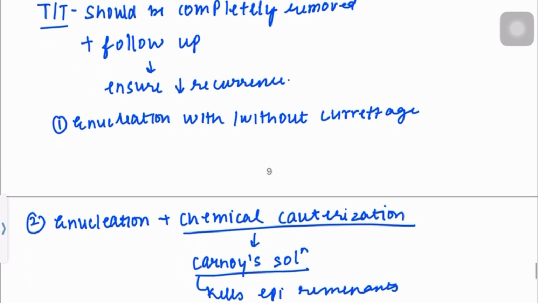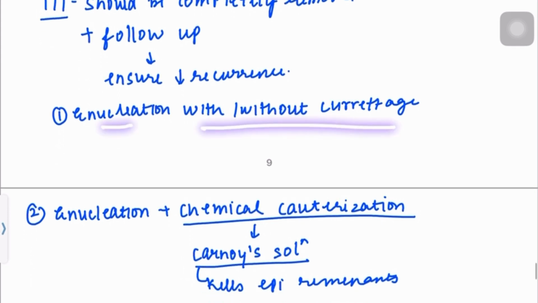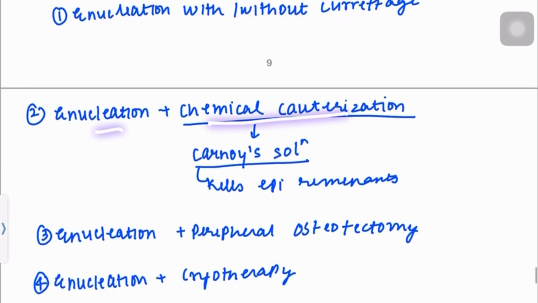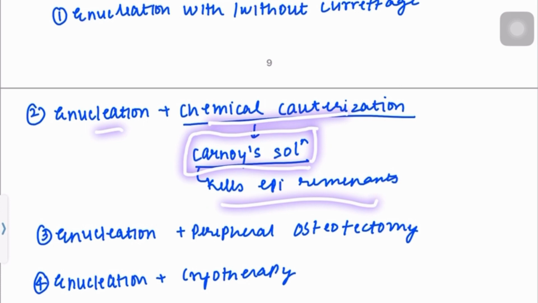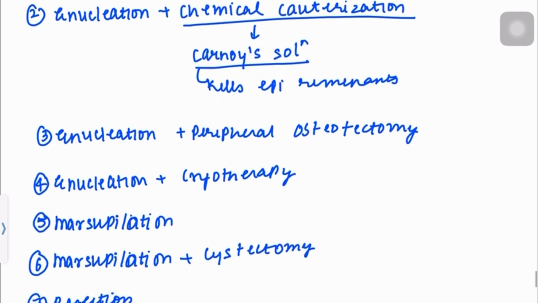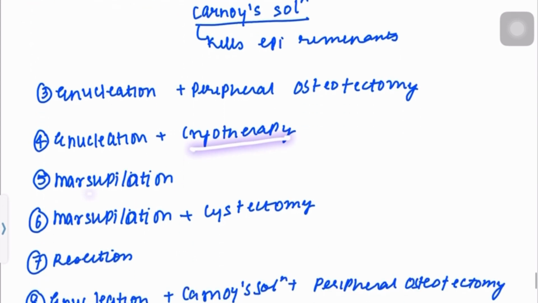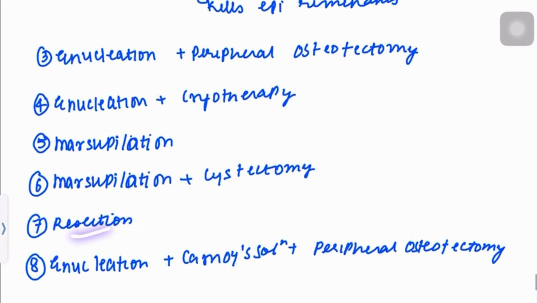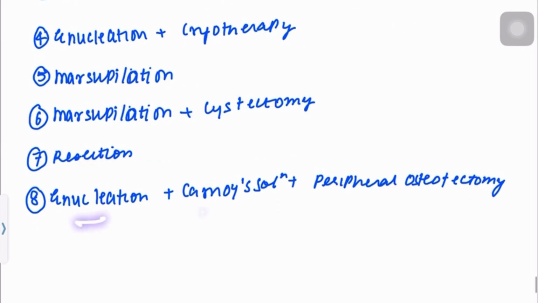There can be many treatment options. We can do enucleation with or without curettage, enucleation with chemical cauterization, that is with Carnoy solution. It will kill the epithelial remnants. Then enucleation plus peripheral ostectomy, enucleation and cryotherapy, marsupialization plus cystectomy, resection, or we can do a combination of enucleation, Carnoy solution, and peripheral ostectomy. This was OKC.